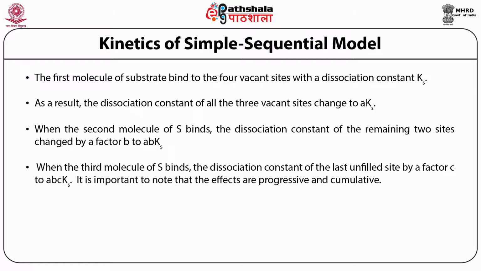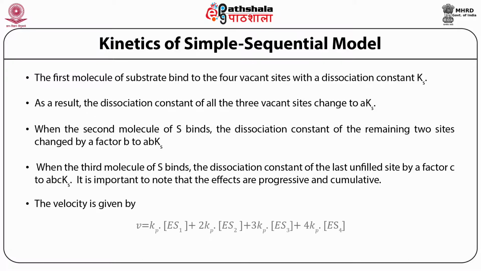So when you put the velocity equation and the enzyme concentration which is present for a tetramer, you will have the equation V0 is equal to Kp into ES1 plus 2 Kp into ES2 plus 3 Kp into ES3 plus 4 Kp into ES4.